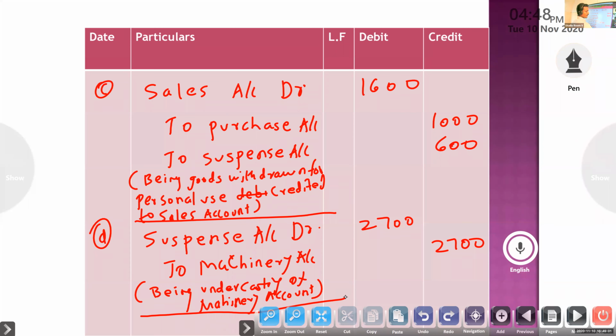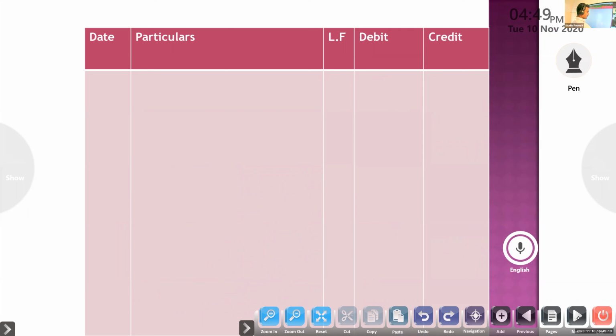So entry: sold car credited to sales. Instead of car, we wrote sales.